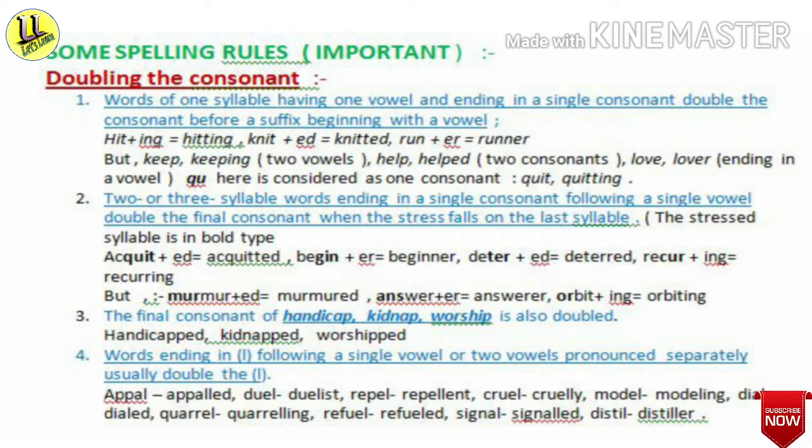Like handicapped, C-A-P-P-E-D, capped. Kidnapped, K-I-D-N-A-P-P-E-D, double P. Worshipped, here double P. And the fourth point is words ending in L following a single vowel or 2 vowels pronounced separately, usually double the L. For example, apple, A-P-P-A-L will be appled, A-P-P-A-L-L-E-D, there is a double L.